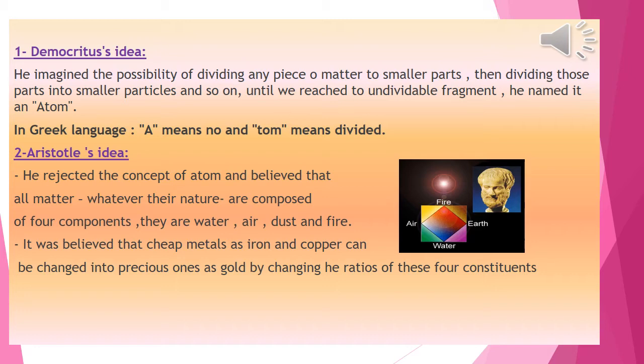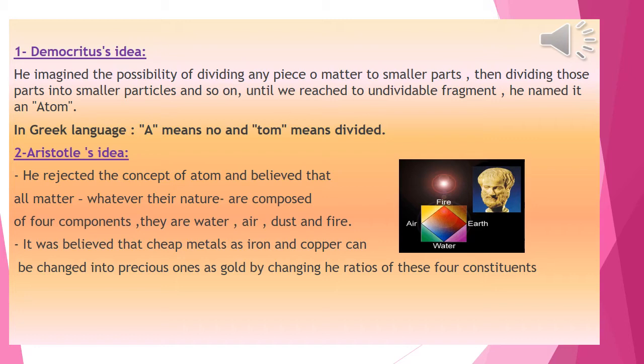Second one, Aristotle. He rejected the former concept of atom, and he believed that any matter is composed of four components, which are water, dust, air, and fire. And it was believed that cheap metals can be converted into precious ones, we can convert copper to gold by changing the proportions of those four constituents. In this time, the scientists were so busy trying to change the cheap metals into precious ones.